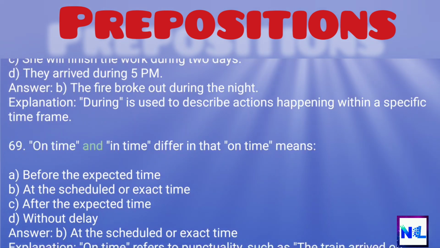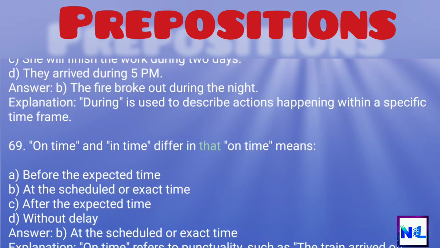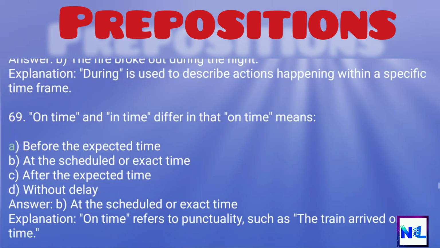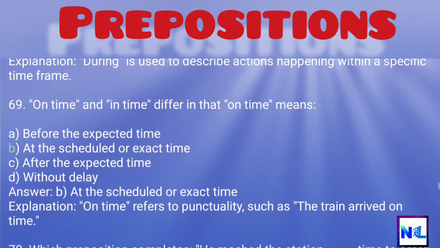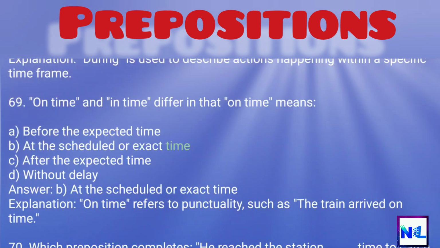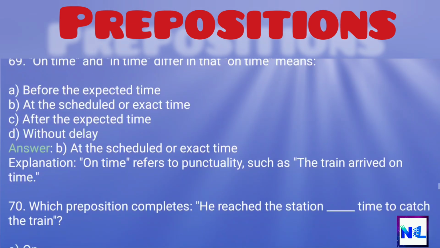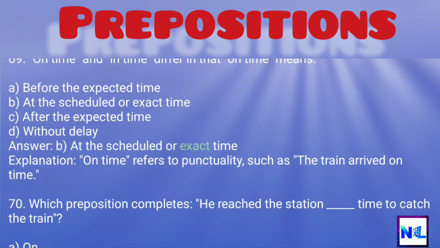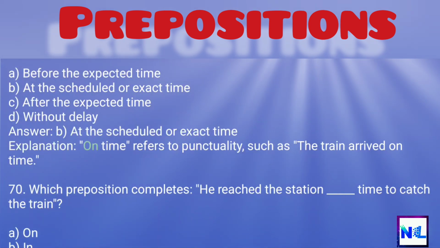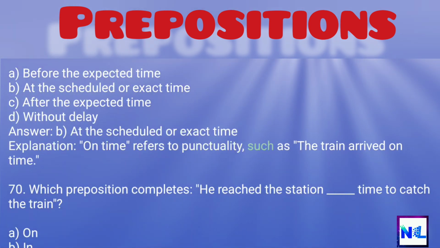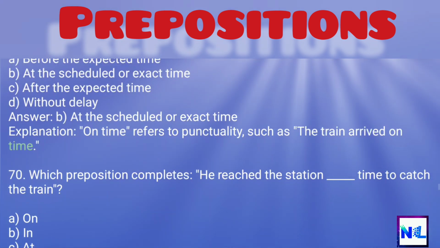69. On time and in time differ in that on time means: A. Before the expected time. B. At the scheduled or exact time. C. After the expected time. D. Without delay. Answer: B. At the scheduled or exact time. Explanation: On time refers to punctuality, such as the train arrived on time.